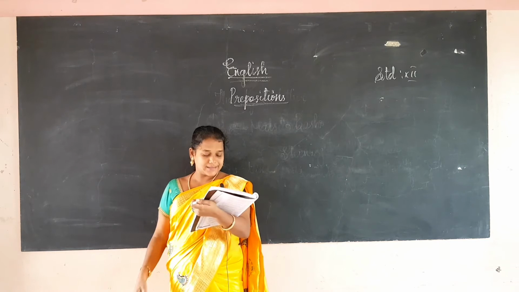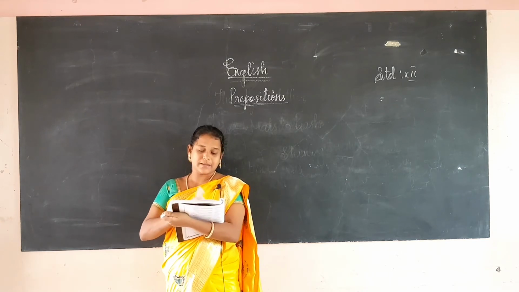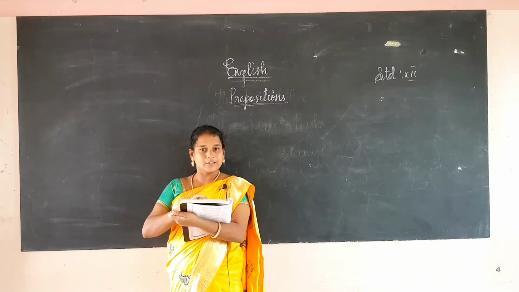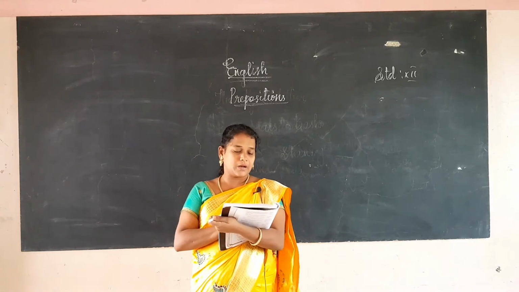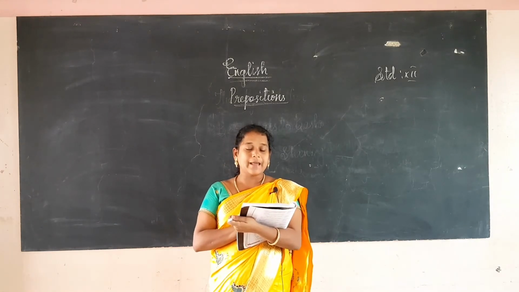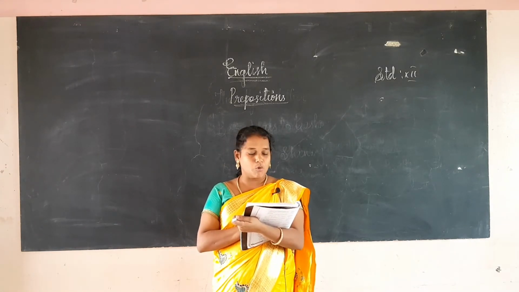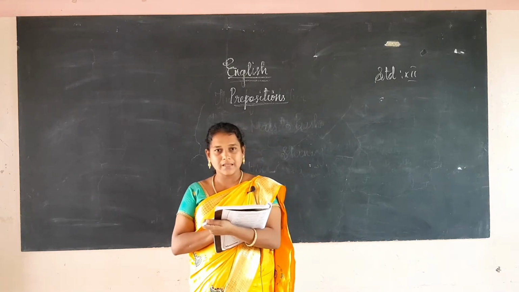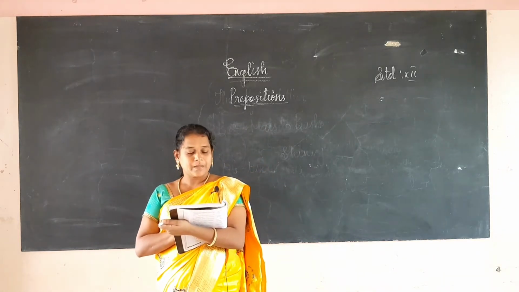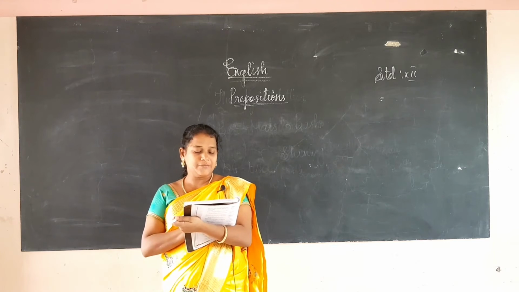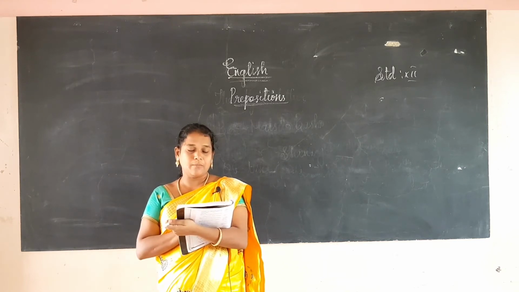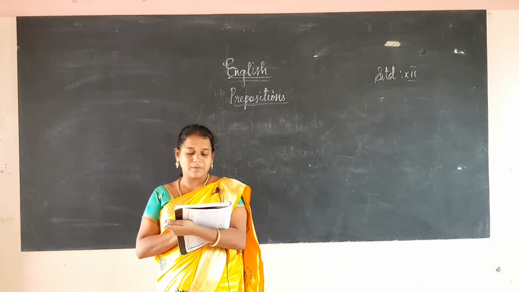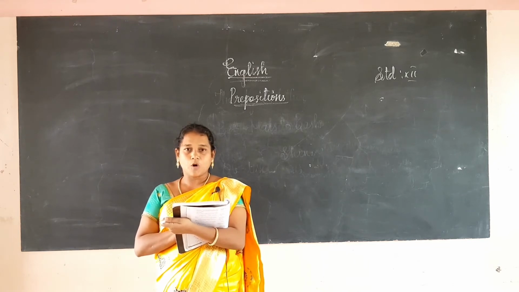Let us read the sentences first, then we will fill the blanks with suitable words from the bracket. The boy jumped dash a narrow stream. Afsar will meet me dash Friday morning.